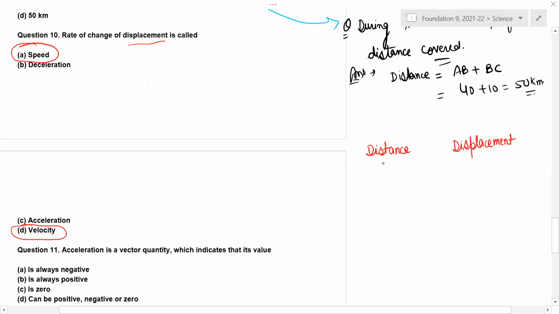If distance is changing, then it is called speed. What is it called? Speed. If displacement is changing, then what is it called? Velocity. Is it clear? Yes, sir. Okay.